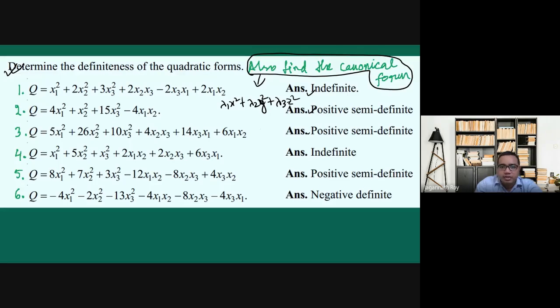Then you must write the P matrix, otherwise it will be incomplete. P matrix: alpha 1, alpha 2, alpha 3. Matrix of transformation.